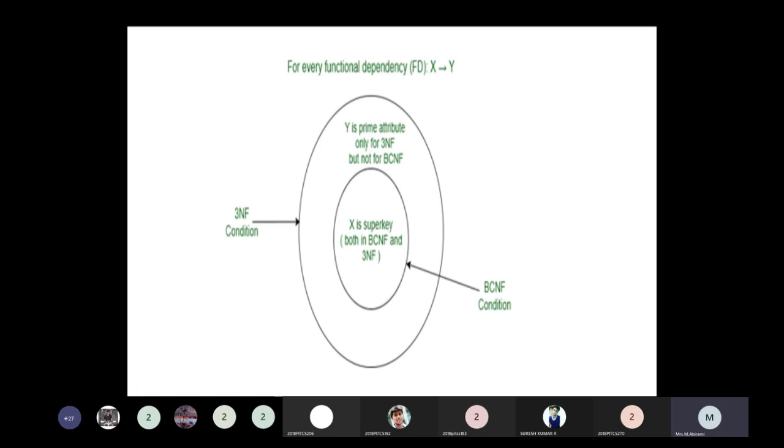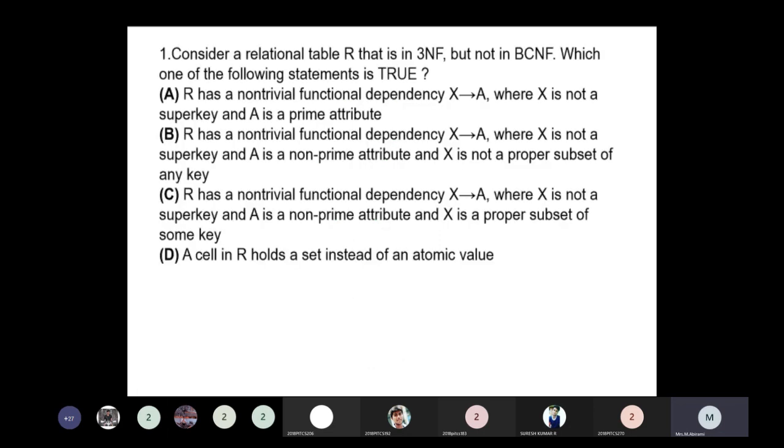So the basic concept of normalization in theory is over. Now we see previous year GATE questions. The first question: consider the relation table R that is in 3NF but not in BCNF. Which one of the following statements is true? Each relation is used in the third normal form, isn't it?